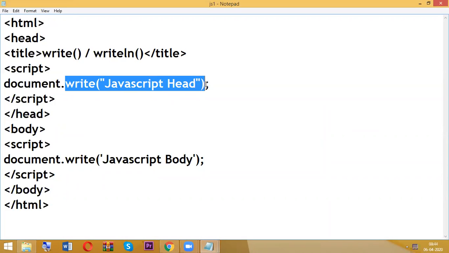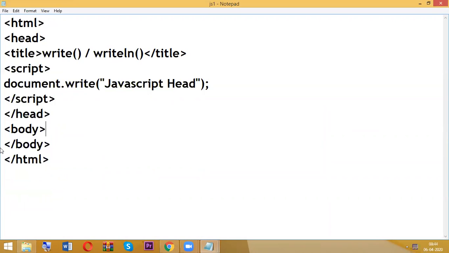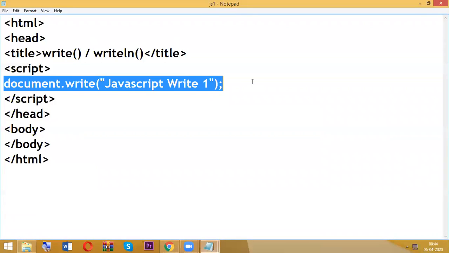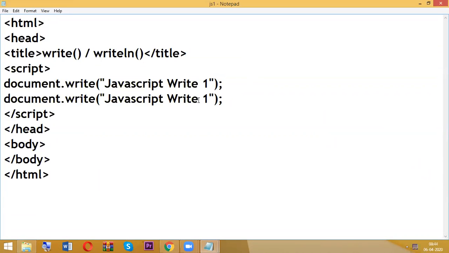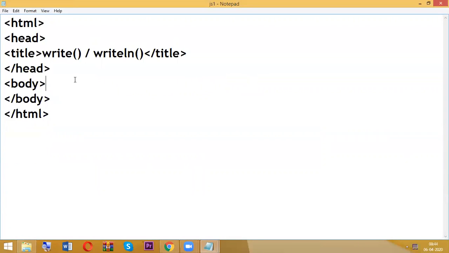They are going to display something in our browser. Now I'm going to prefer the write concept here. JavaScript write one, JavaScript write two. To explain this example, I prefer to write everything inside the body.